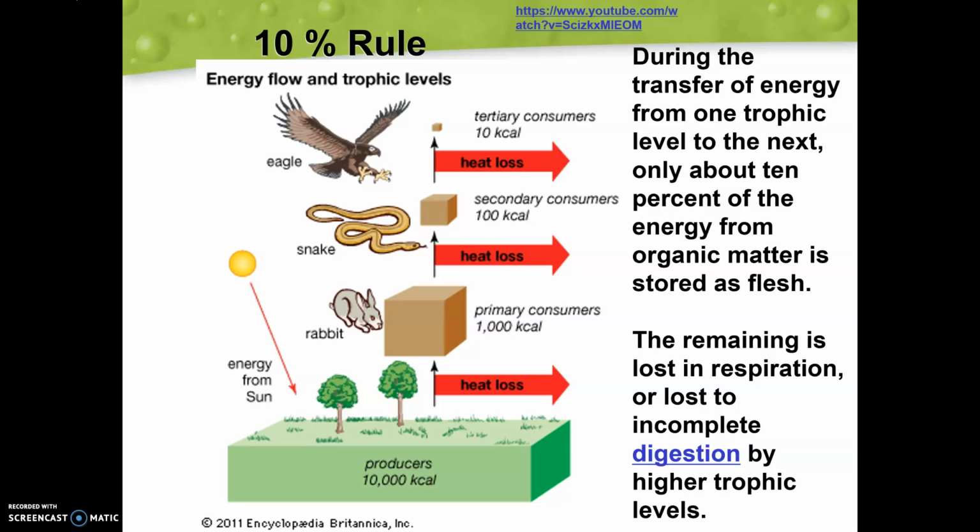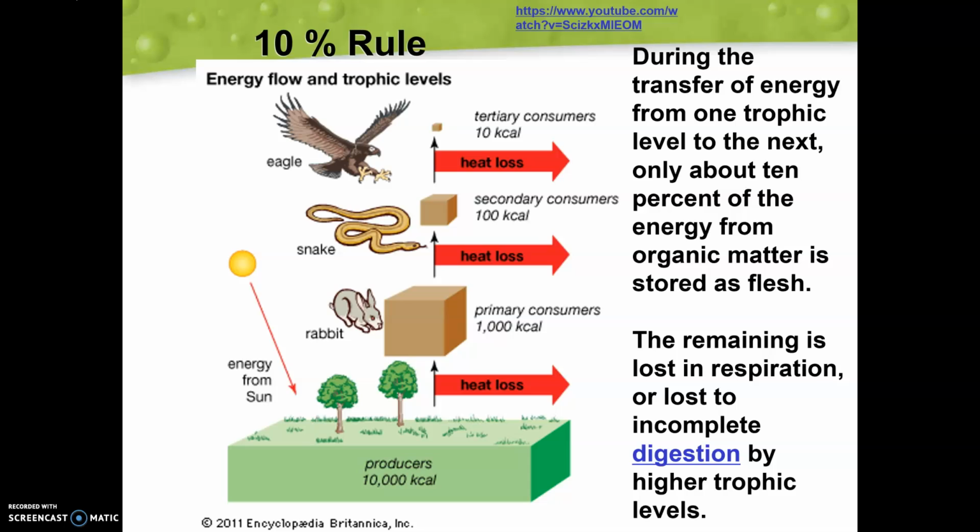So let's take a look at our tens rule here. So we know each time we go up, we're going to see heat loss that we talked about in our pyramid. We're also going to see that 10% decreasing in each level. So again, here's 10,000, 1,000, 100, 10.